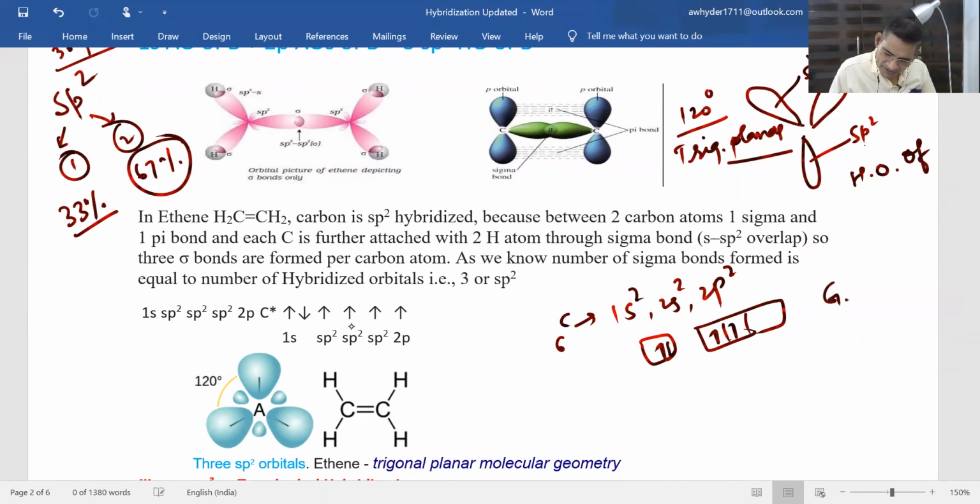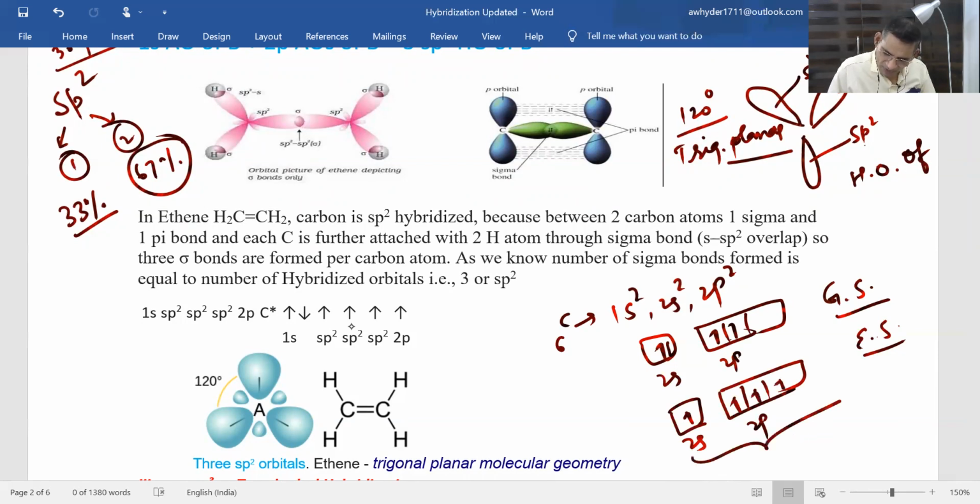This is in ground state, and in excited state, one electron from 2s will be shifted to 2p, making its configuration 2s1 and 2p3. In this way, the sp3 hybridized orbital of carbon will be there. If two sp hybridized orbitals are taking part in the bond formation, then that will be